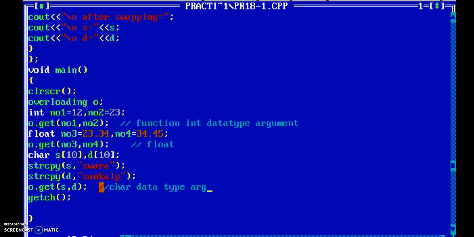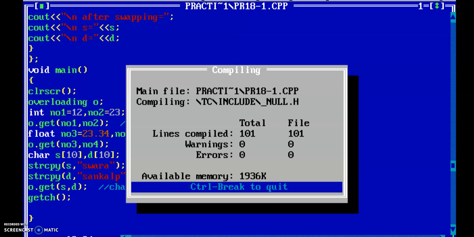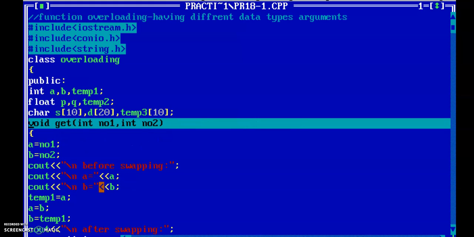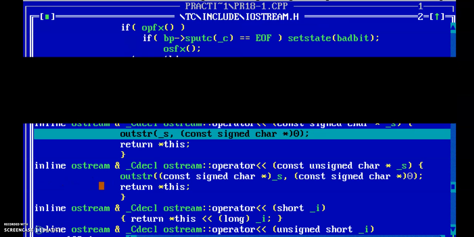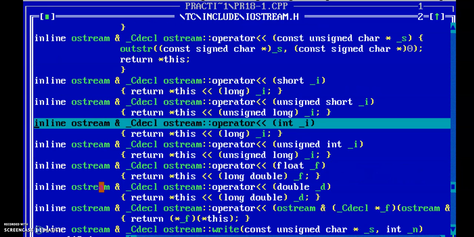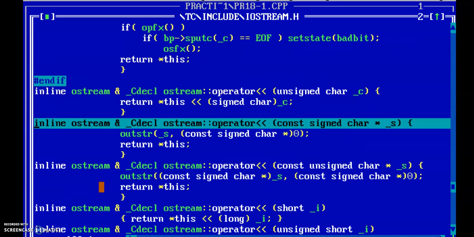Okay guys, now check the execution. F7. Okay, integer number, get function. Check here, the function called by the compiler has integer arguments. Then the assignment operation is performed. Then before swapping, the cout object displays the value of A and the value of B. Then it performs the swapping and displays again after swapping. Here I displayed the value of A and B.